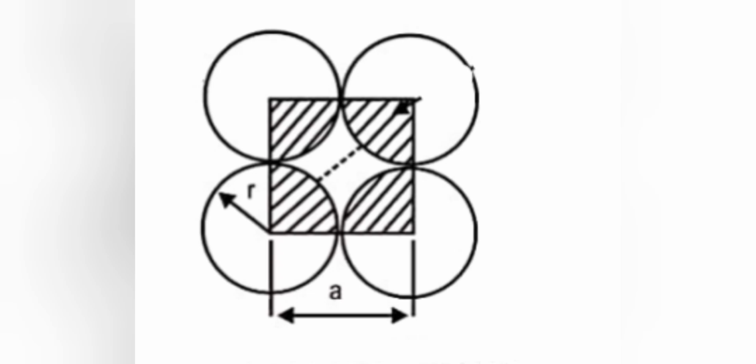So both atoms are meeting exactly at the center of each edge. So the edge length a is formed by the radius of both the atoms from both the corners, r and r of each one. So r plus r is 2r. We know in a simple cubic lattice the atoms are arranged only at each corner. So among these corners, this is the front view. How does an atom get arranged?